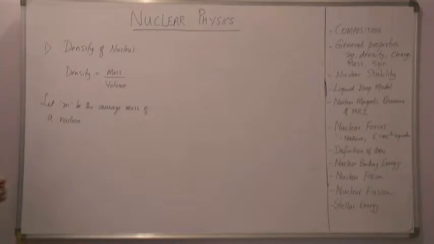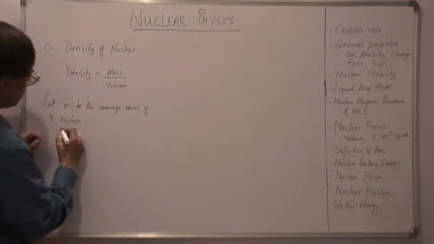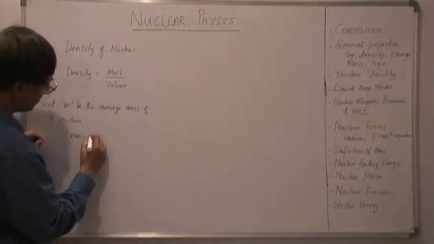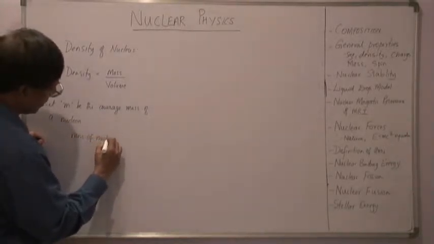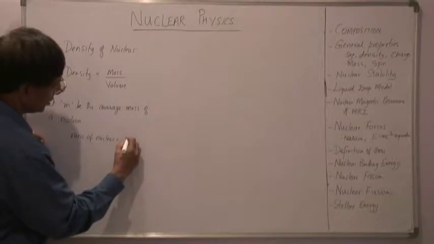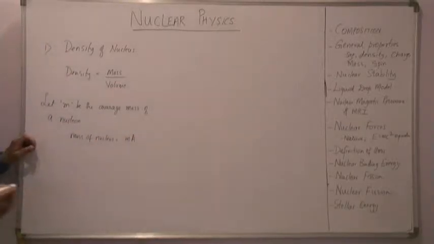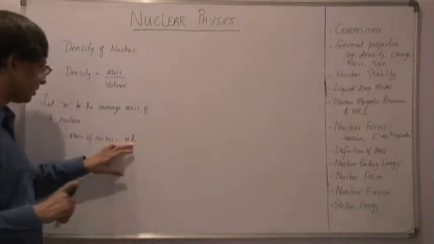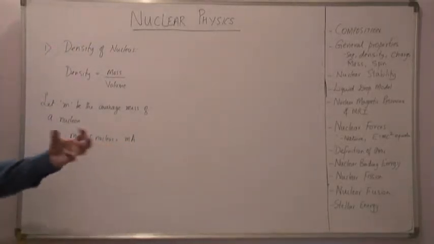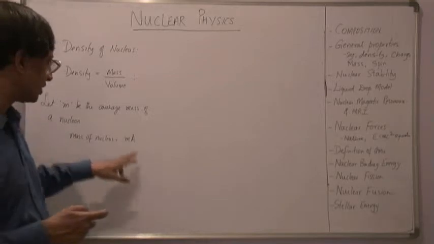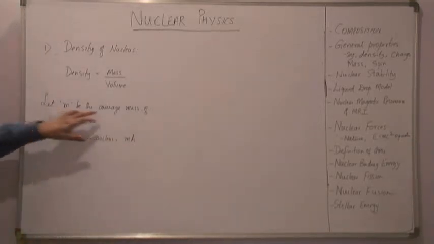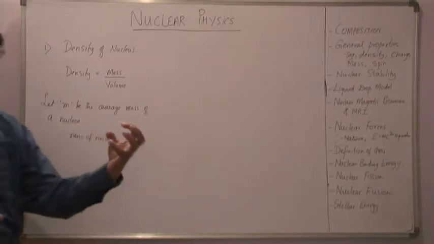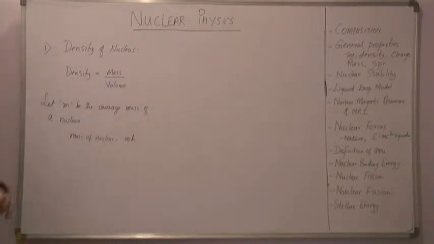Therefore the mass of the nucleus would be m into A. A is the mass number, that is the number of protons and neutrons inside the nucleus, and the average mass of a nucleon is m, and therefore the total mass of the nucleus is given by the expression m into A.